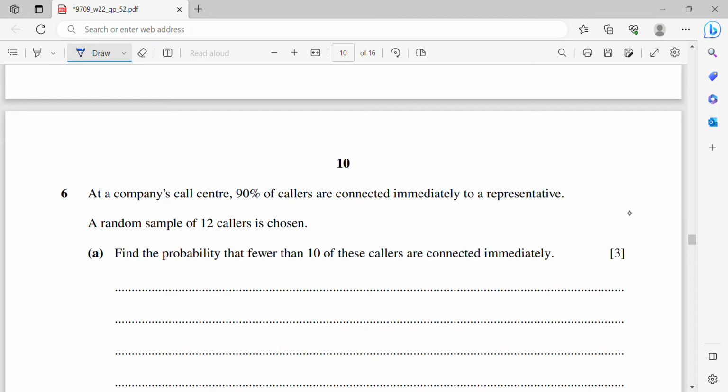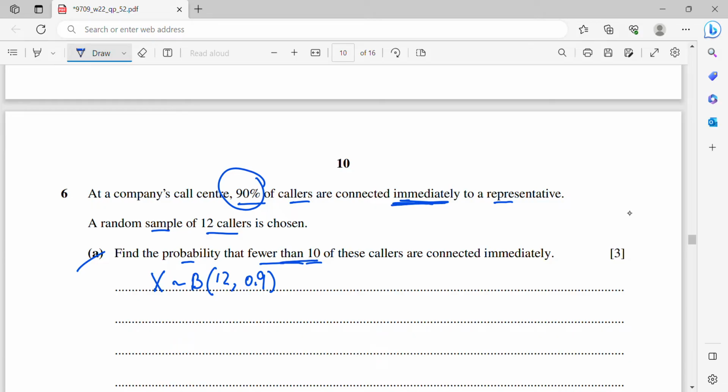At a company's call center, 90% of callers are connected immediately to a representative. A random sample of 12 callers is chosen. So since the callers are discrete random variables, that means this is binomial. Okay, binomial distribution. A, find the probability that fewer than 10 of these callers are connected immediately. So now I will write X is binomial. The n is 12. 90% are connected immediately, so it means that it is 0.9. That is the success rate.